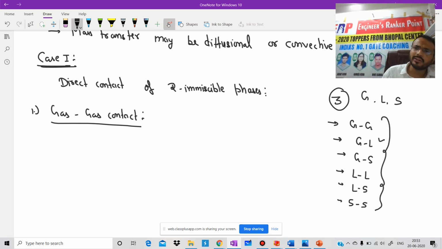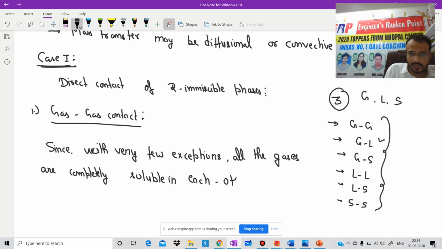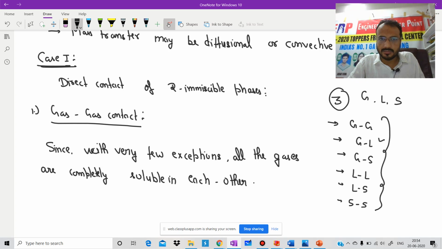You can write this point: since, with very few exceptions, all the gases are completely soluble in each other, this category is not practically realized.